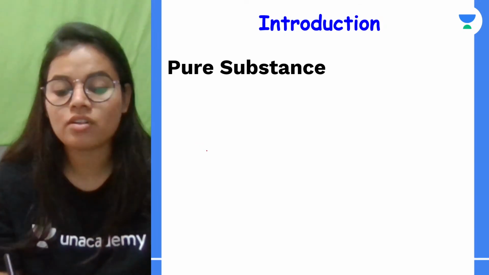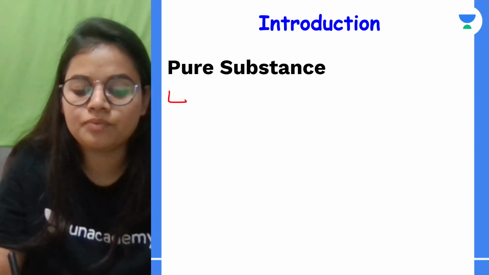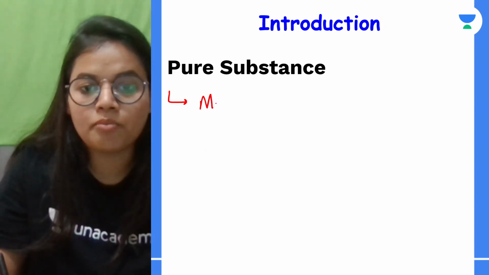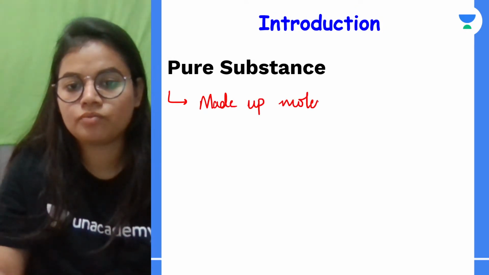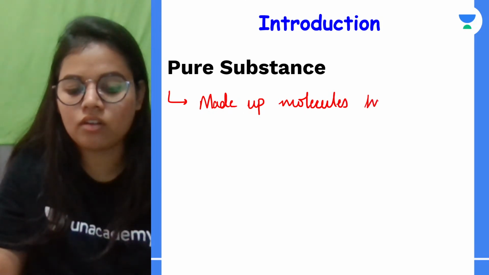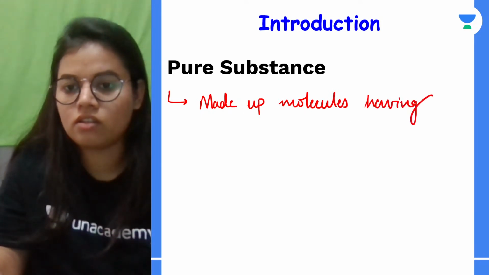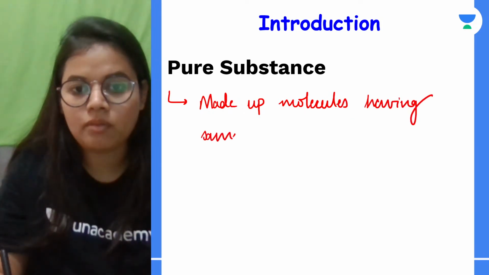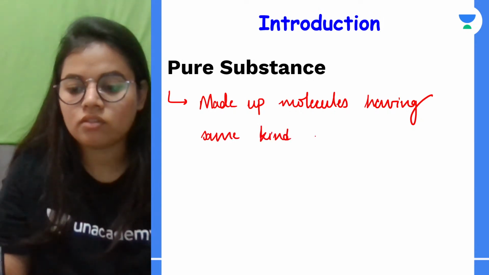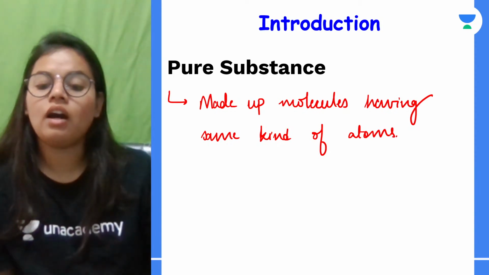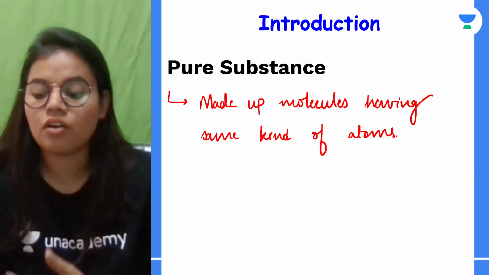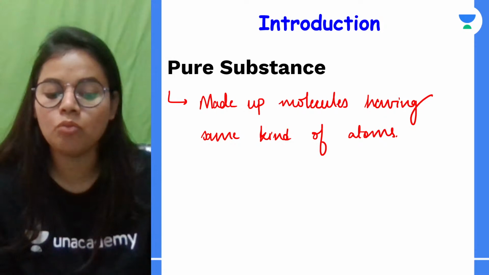तो हमारा जो pure substance होगा, it will be made up of molecules having or containing the same kind of atoms. अब बात आता है, what is the meaning of same kind of atoms and molecules.